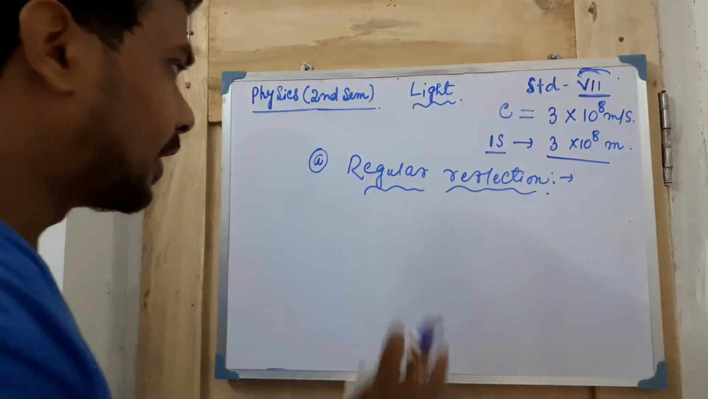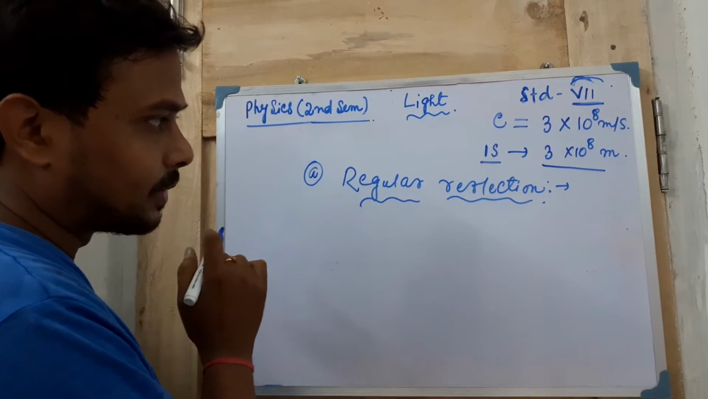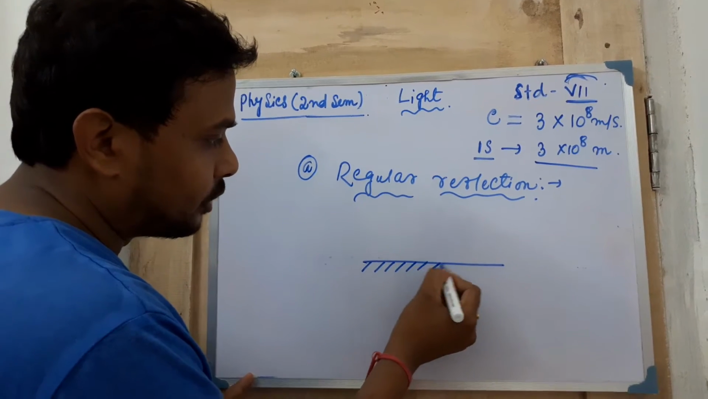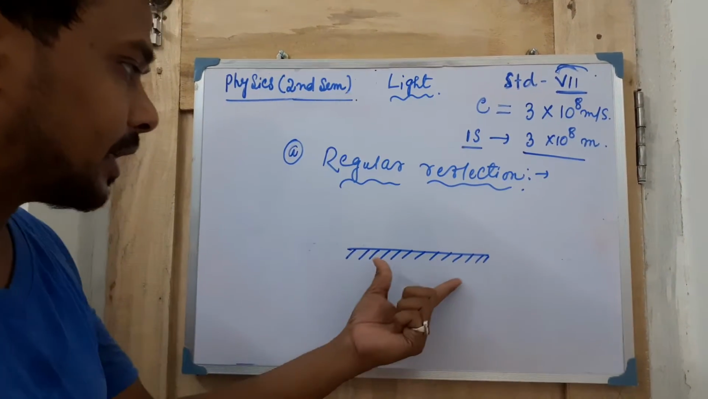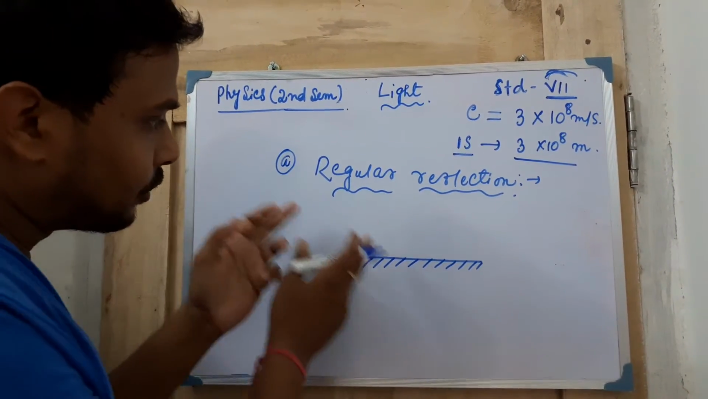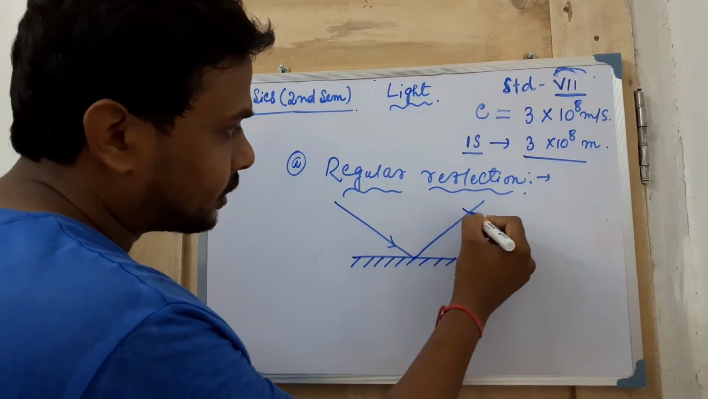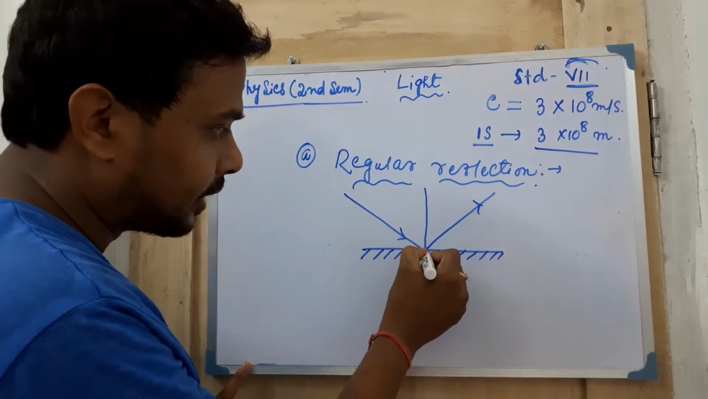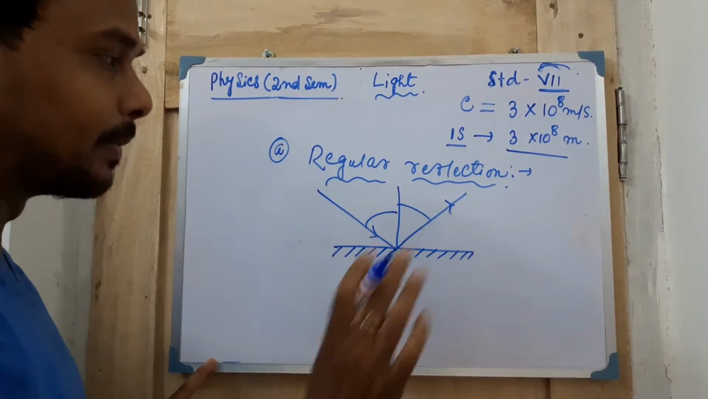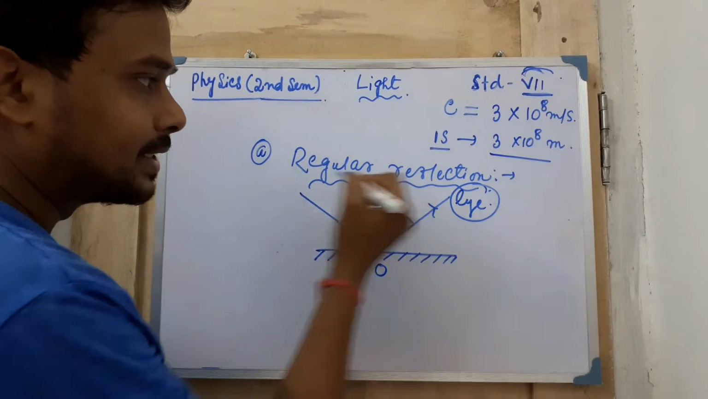Now, regular reflection. Suppose there is a smooth or plane surface. I have already told that this one is a polished surface. This side is a non-reflecting side, and this side is a reflecting side. If light falls on it in this way, the ray of light will go through this path. If you draw a normal at this point, suppose point O, then this side angle and this side angle will be the same. If your eye position is here, then you can definitely see the object.